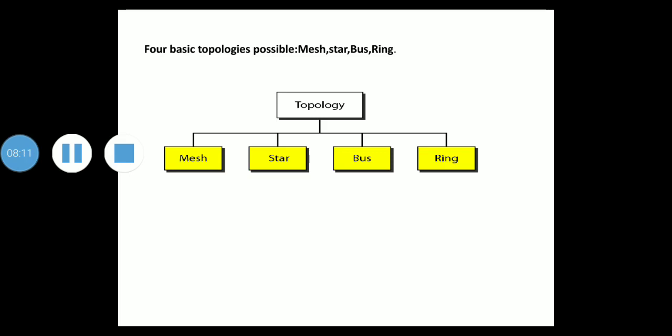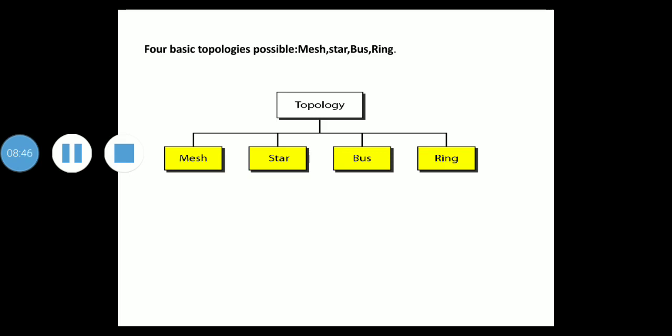These linking devices are usually called nodes, and they are connected to one another. So I'll repeat, topology of a network is the geometric representation of the relationship of all the links and linking devices to one another. The linking devices are referred to as nodes. There are four basic topologies possible: mesh, star, bus and ring, as shown in this diagram.